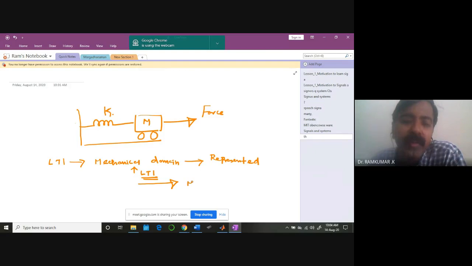Then you can model it only with mass, spring, and damping. It's a very powerful idea.